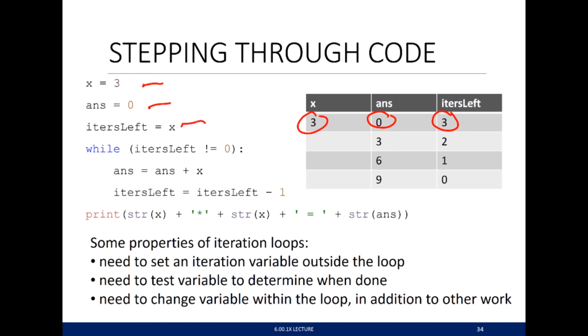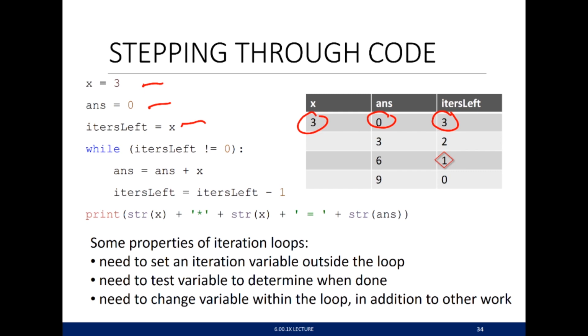Here's what the code does. First thing it does is it checks to see, is iters left equal to 0? So it does that test. Answer is no. So what does it do? It takes answer and x, adds them together, gives us a new value to store in answer. It takes iters and reduces it by 1, restores a new value. Now I've got another version of the computation. The while loop says go back around. I check, is iters left equal to 0? It's not. So same process. The current value of answer, which is 3, is added to x to give me 6. Iters left is reduced by 1. Go back around the while loop.